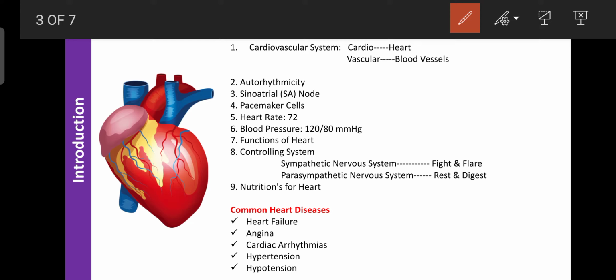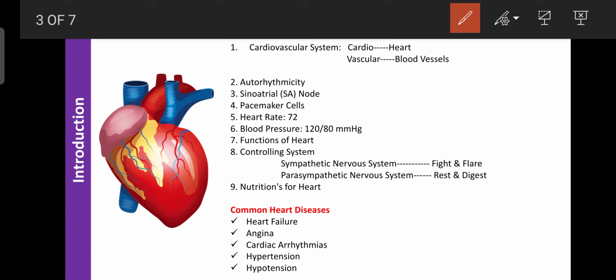The last condition commonly related to the heart is hypotension, that is blood pressure less than 120/80 mmHg or less than 100/70 mmHg. That condition is known as hypotension. Hypotension occurs due to decreased concentrations of sodium and calcium or increased concentration of potassium. To treat hypotension, you either increase the sodium or calcium, go through hemodynamics, or decrease the potassium level in the body. That is helpful for the treatment of hypotension and for diagnosis of the risk factors for heart diseases.